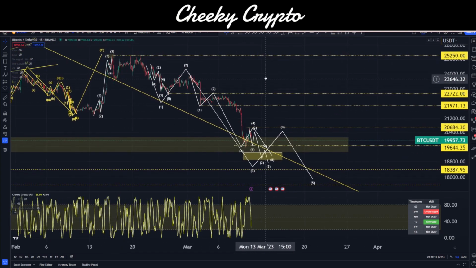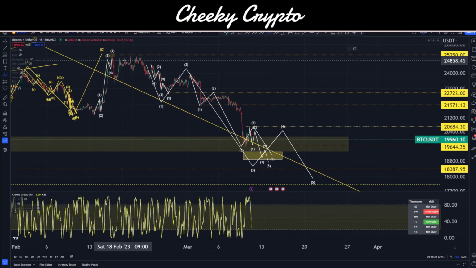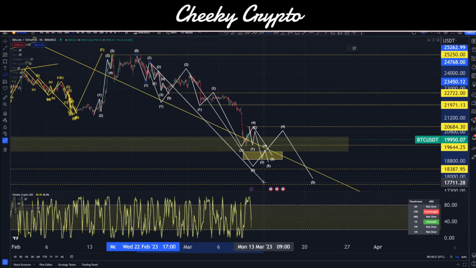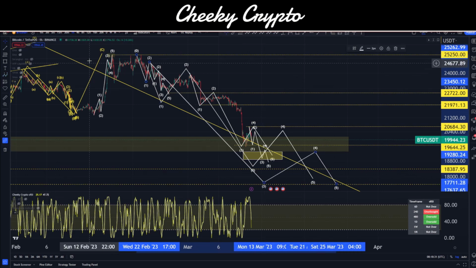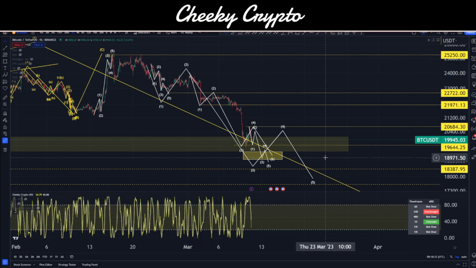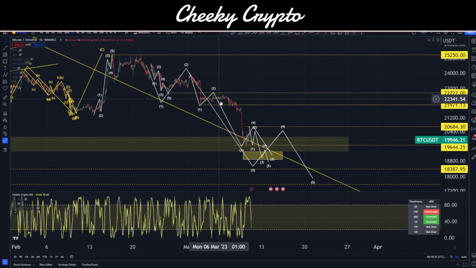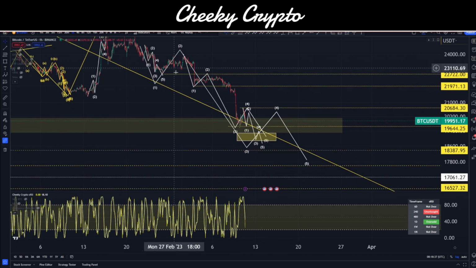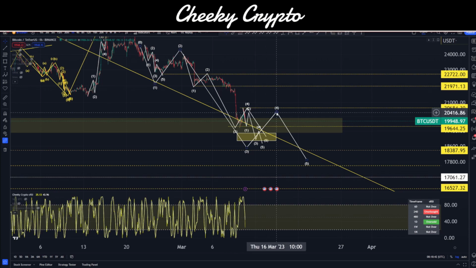Okay, now all of that could potentially be nested into a wave 3 from this area here, and this is where it gets really tricky. We could go 1, 2, all of that is a big extension into the wave 3, up into a 4, and then down into a 5th, and we can really get this nested down, and it could be pretty brutal. I don't want to talk about that too much just yet because it's not a guarantee, but this one looks like it's going to be playing out. So for the most part, this is where we're at at the moment.